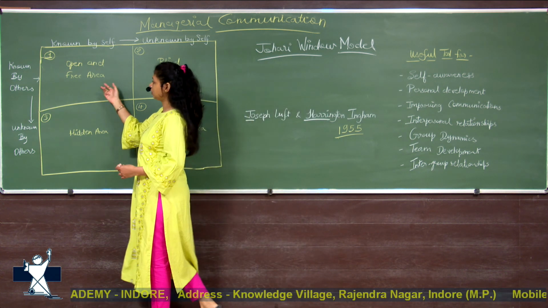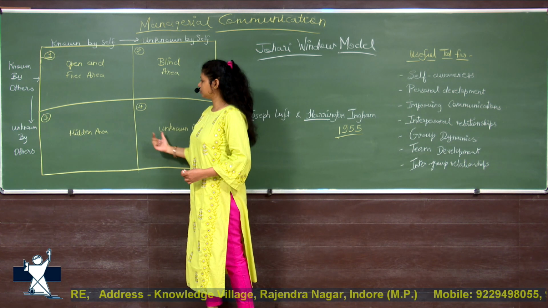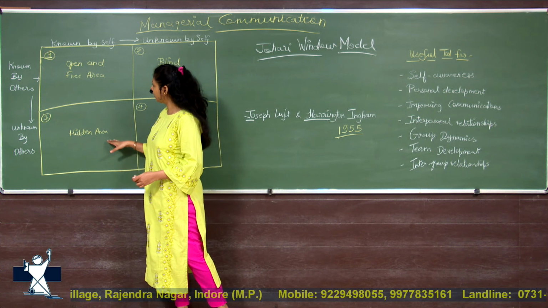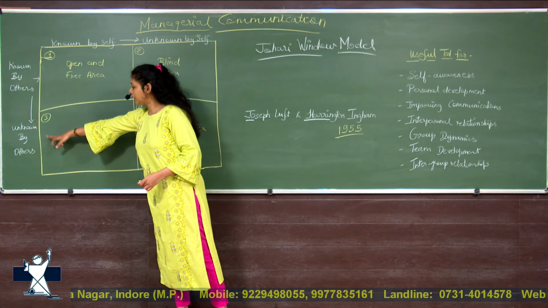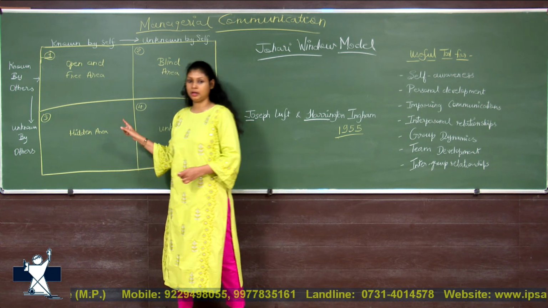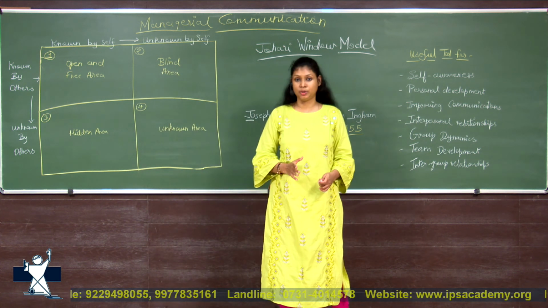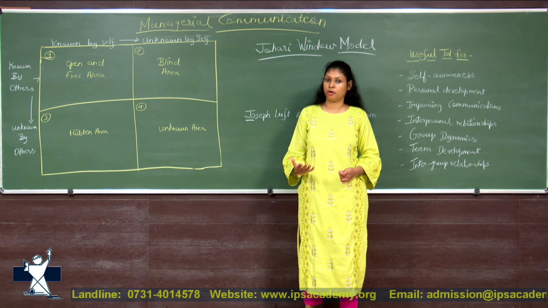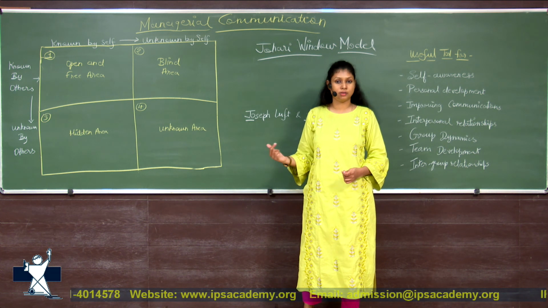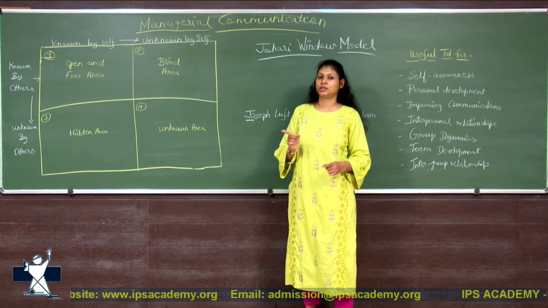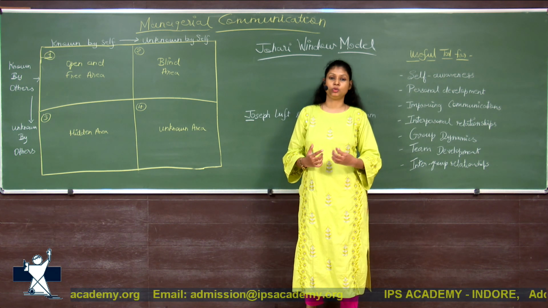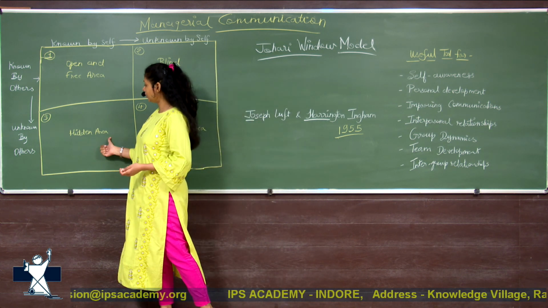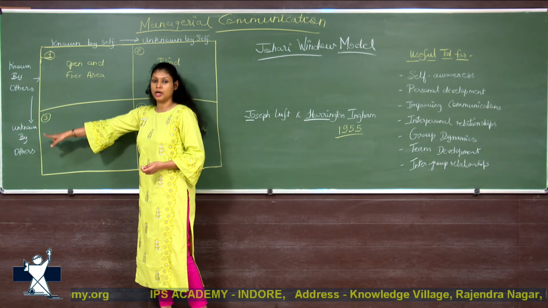Now the hidden area. The qualities can be common somewhere, but they vary from person to person. The hidden area is known by self, but unknown by others. For example, someone knows that I am a brave person, a self-motivated person. I know how I am going to deal with this situation. But others have no idea about me, what I can do, what qualities I possess. They have no knowledge about us. So that is the hidden area, known by self but unknown by other people.